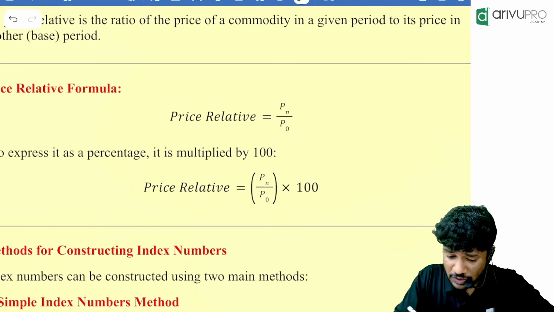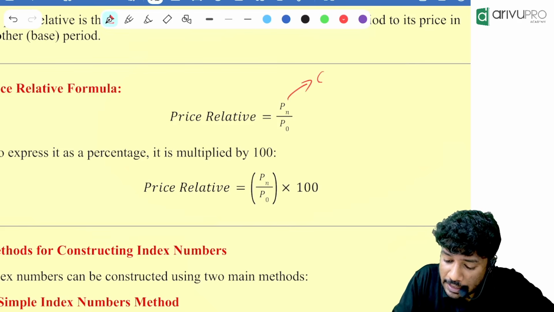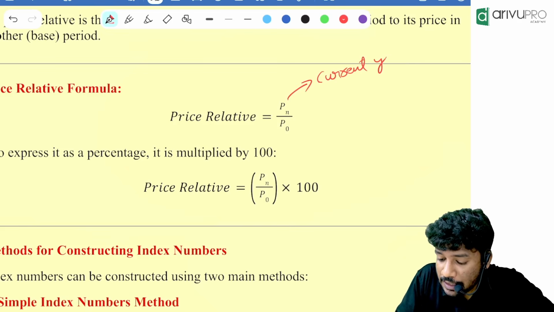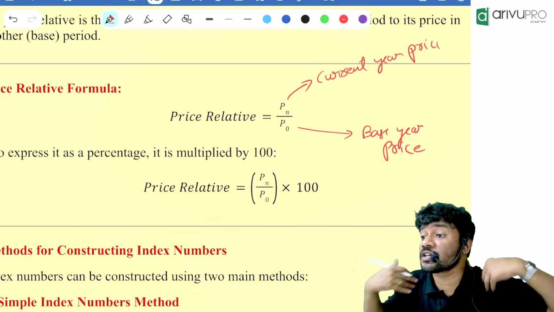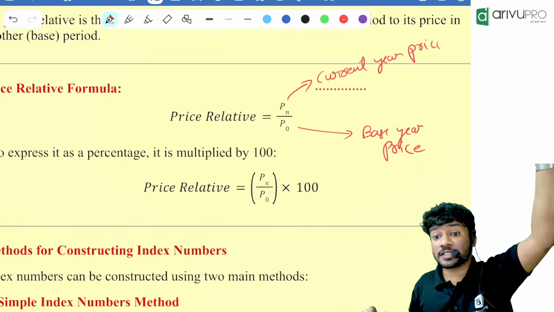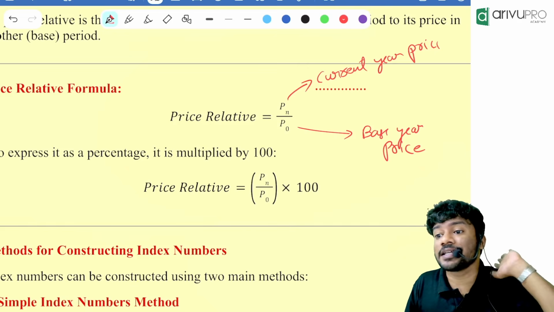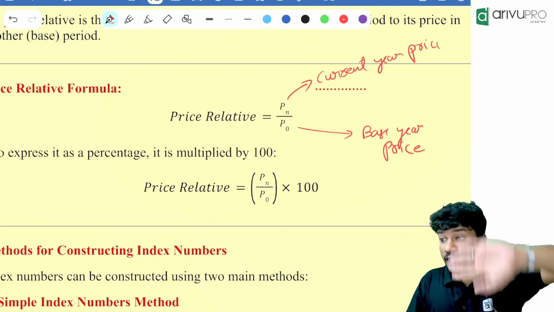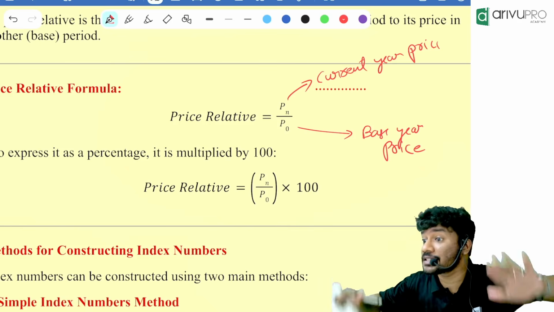So price relative is nothing but, people, the ratio of the current year price divided by the base year price. Now you will ask me, sir, what is this current year? The current year is whichever year we are taking for now. Sometimes in a question it will be given that 1980 is the current year. At that time you should understand that the year we are considering now is 1980. If they say 2007 is the current year, take it that 2007 is the year we are considering now.